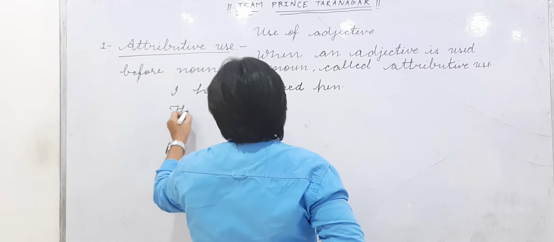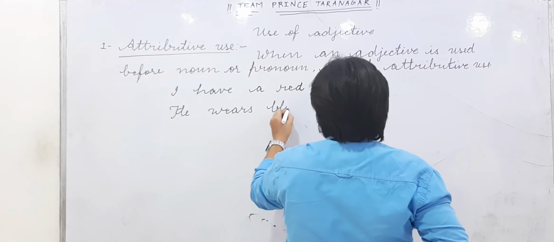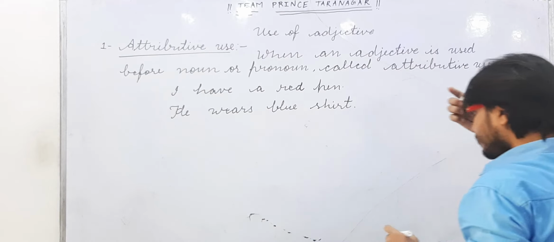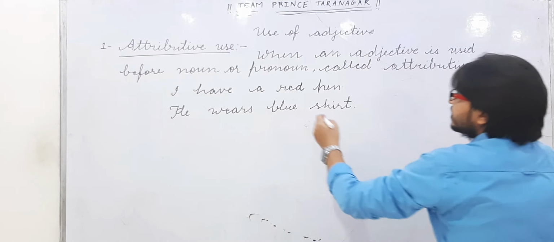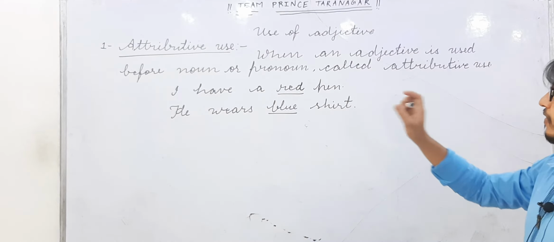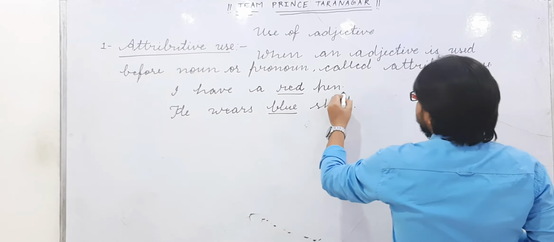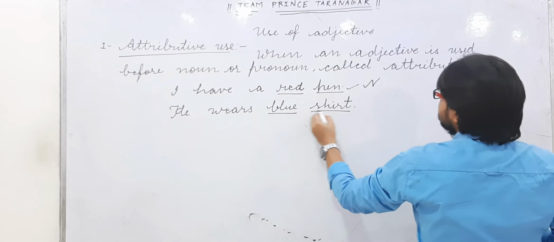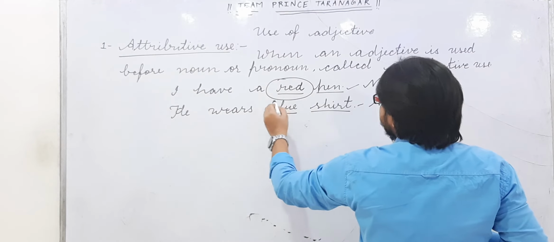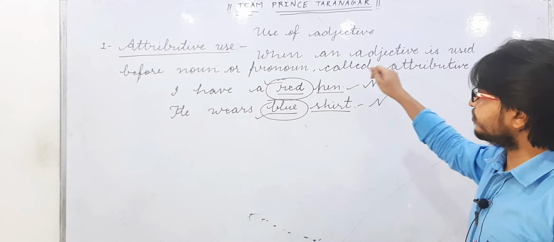He wears a blue shirt. In both examples, you can see the adjectives are red and blue. They qualify the color of the pen and the shirt. Pen is a noun and shirt is a noun, and the adjective is being used before a noun.